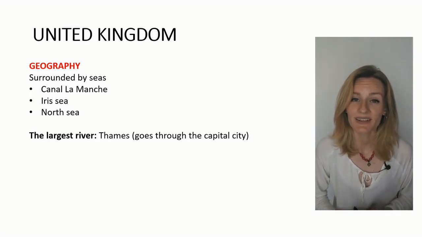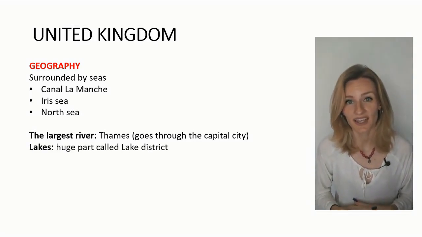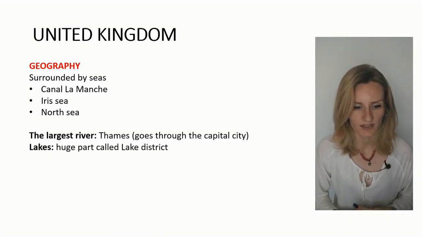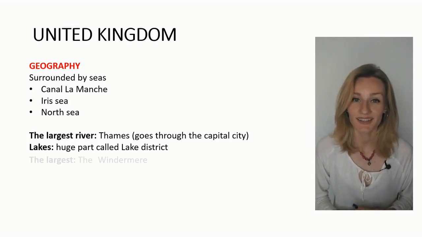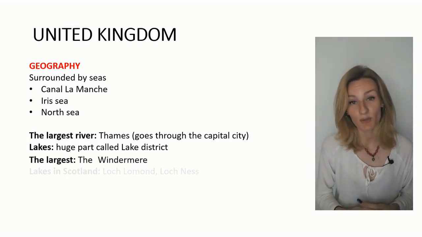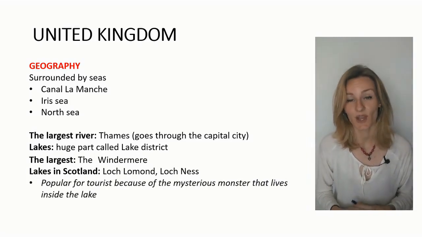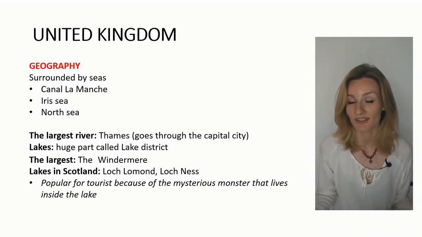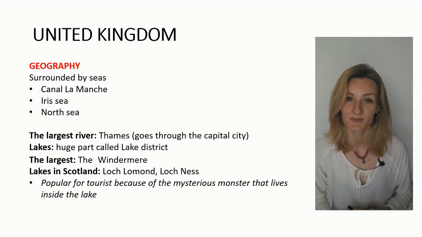There are so many lakes in England. There is a huge part which is called Lake District. You can find a lot of lakes there, including the largest, Windermere. In Scotland, there are also so many popular lakes, such as Loch Lomond or Loch Ness, which is quite popular to the tourists because of the mystery monster which lives inside the lake Loch Ness.